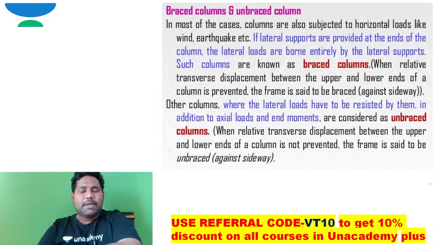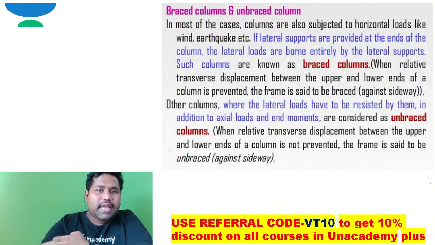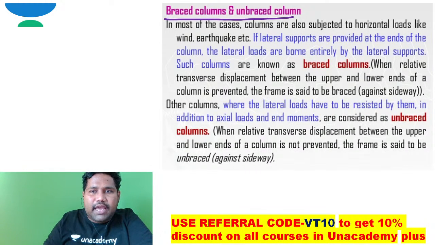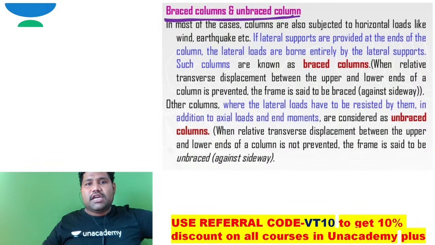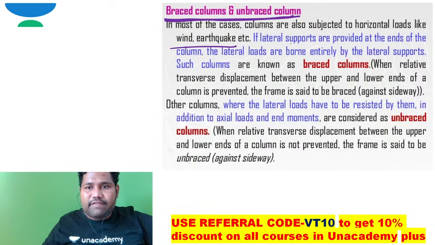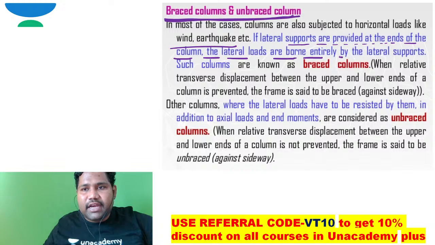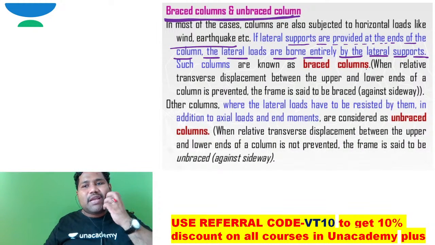Some people will ask, sir, what are these braced columns and unbraced columns? Here I have clearly given the definition. In most cases, columns are also subjected to horizontal loads like wind or earthquake. If lateral supports are provided at the ends of the column, the lateral loads are borne entirely by these lateral supports, and such columns are nothing but braced columns.